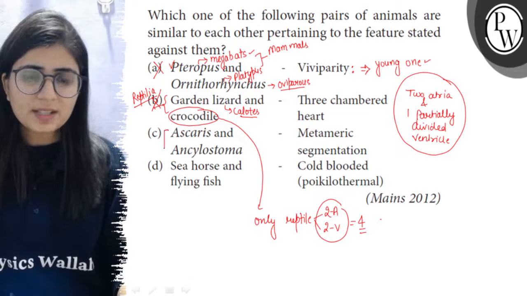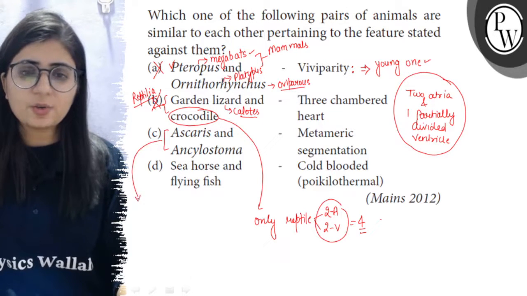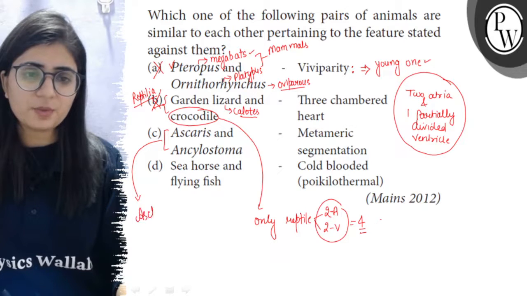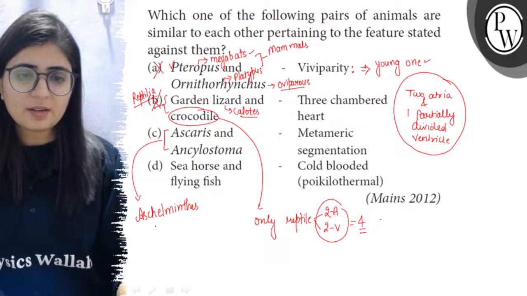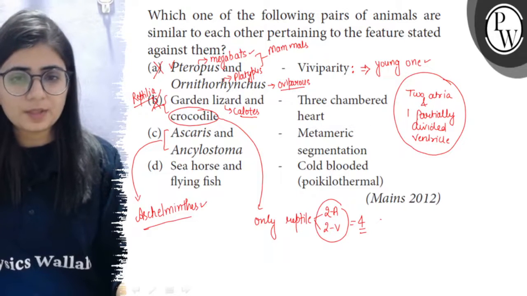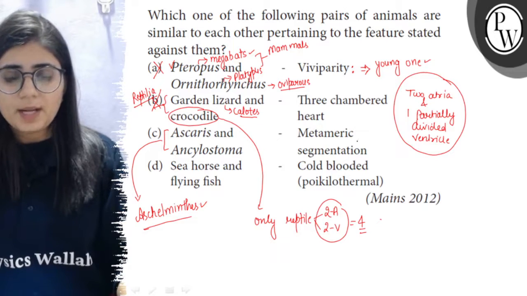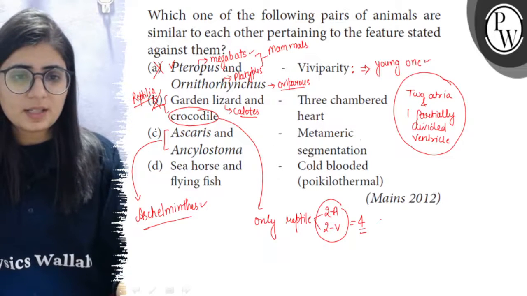So Ascaris and Ankylostoma, these are two organisms which are belonging to the phylum Aschelminthes, or also known as Nematoda. So these are commonly known as roundworms. And metameric segmentation, so this is incorrect.